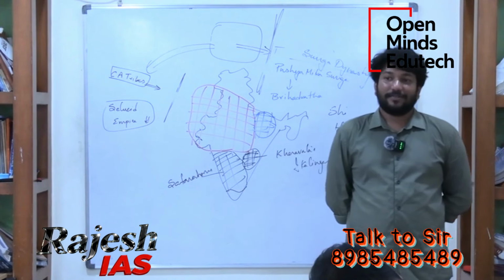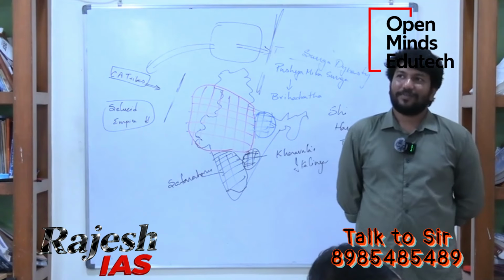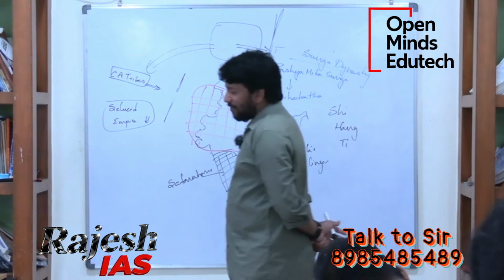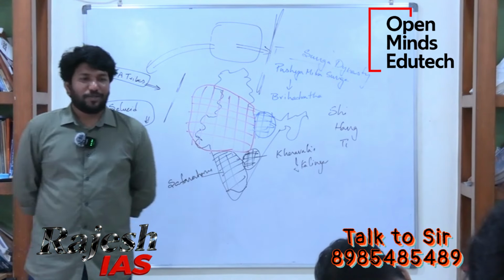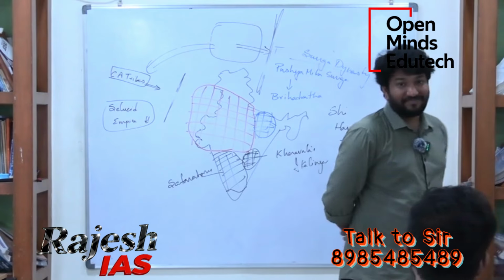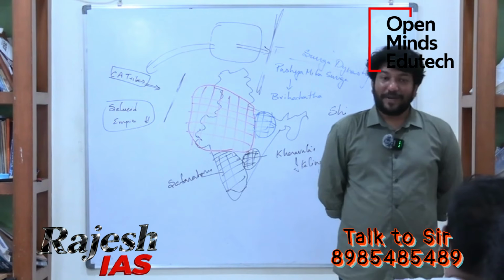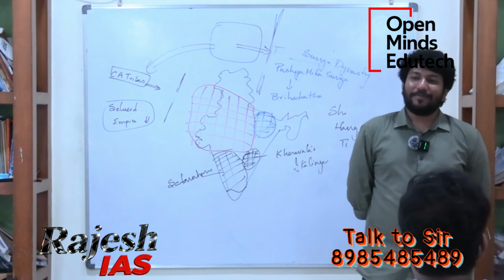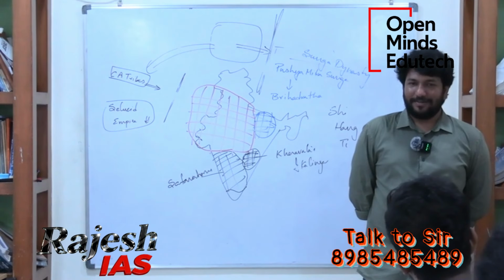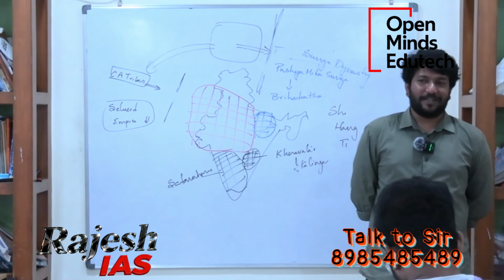Highly centralized administration, and so on. Can I write from Ashoka? Can I say Ashoka is also one reason for the decline of the Mauryan Empire? Can we blame Ashoka fully, or only to some extent? Ashoka is also a reason to some extent. In what way?